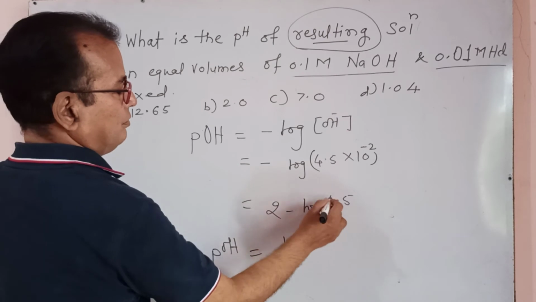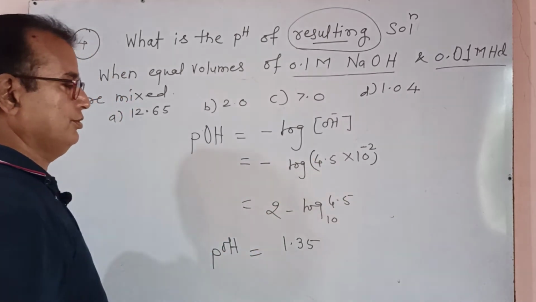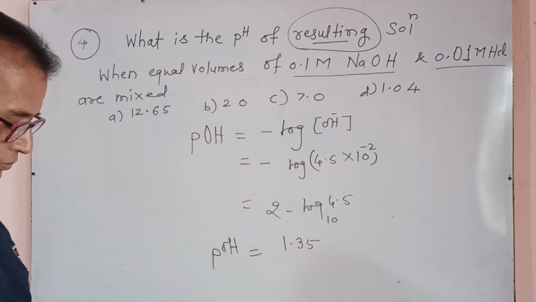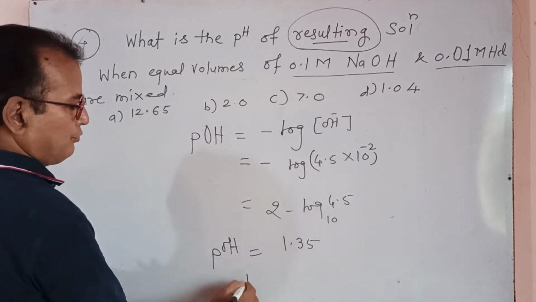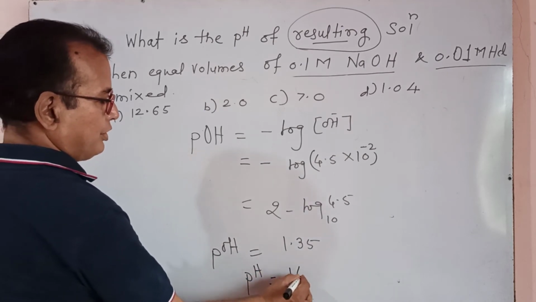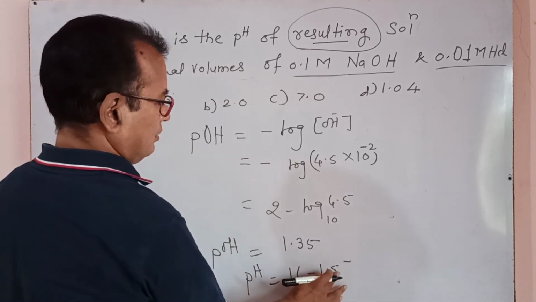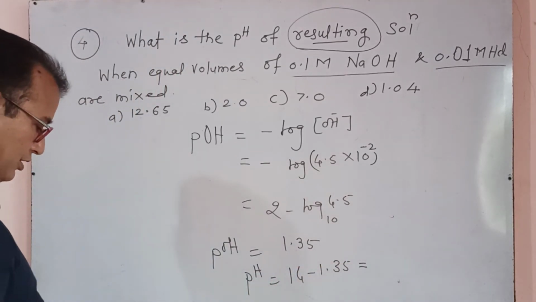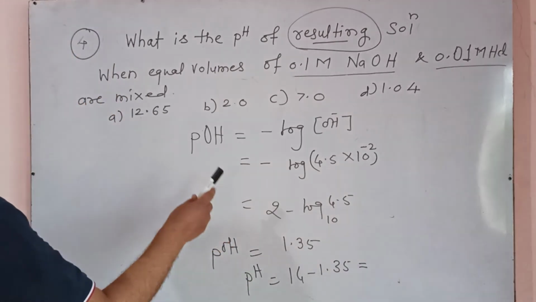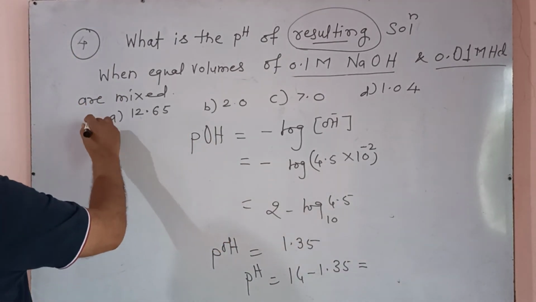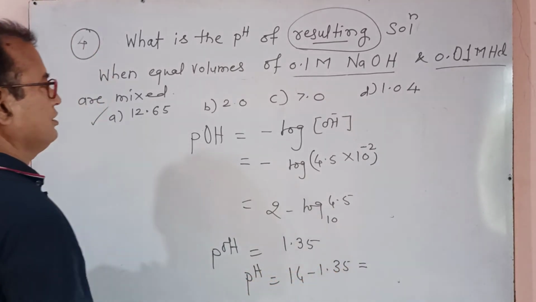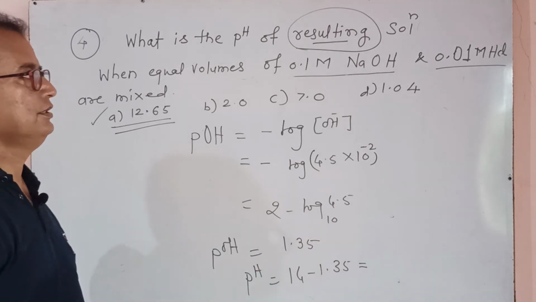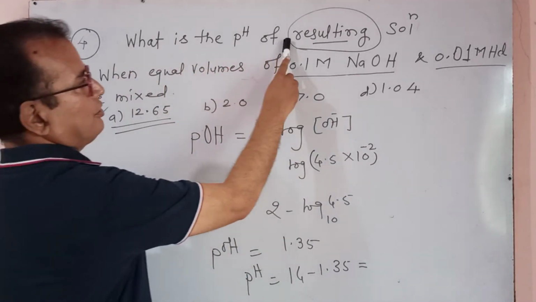You must put this value. Whatever the log is, subtract it from 2, 1.35 will come. POH is equal to 1.35. When POH is equal to 1.35, PH is equal to 14 minus 1.35. You are 12th science students. You know the calculation. You know the style of calculation. 14 minus 1.35. Here our answer is this. Subtraction is not even needed. 12.65, 14 minus 1.35. What is the pH of the resulting solution?